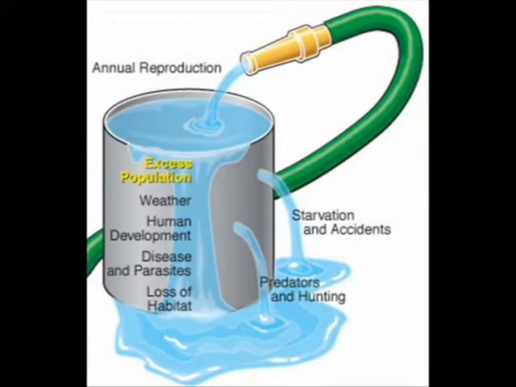Carrying capacity is like a bucket full of water. The bucket can only carry enough water to fill the bucket, and any excess water is going to spill over the rim. This is also known as overpopulation. Holes in the bucket, which are like starvation, disease, etc., limit how much water the bucket can hold because water is going to leak out.